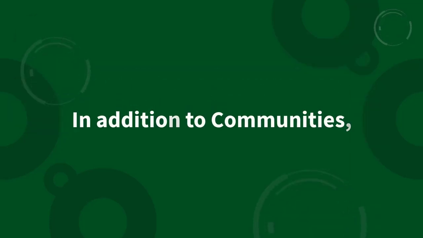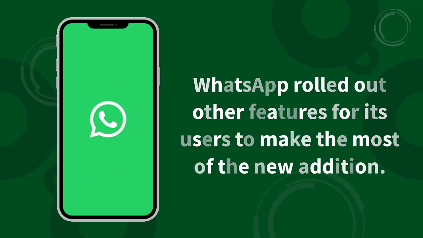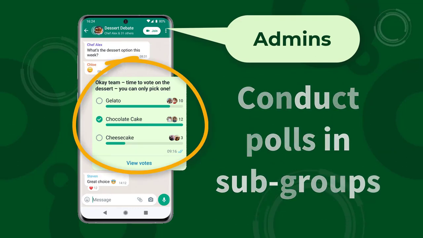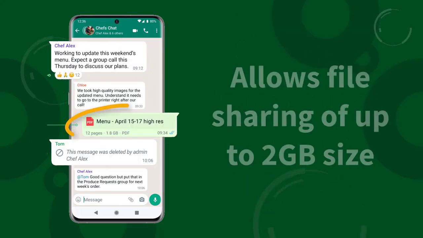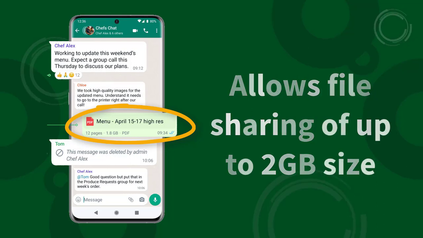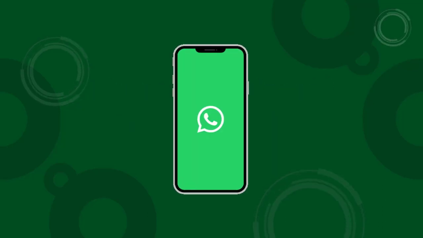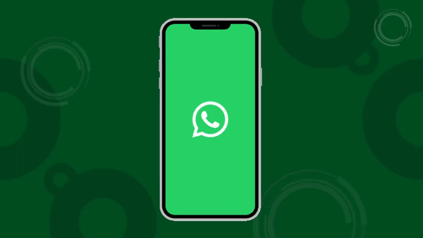In addition to communities, WhatsApp rolled out other features for its users to make the most of the new addition. Admins can now conduct polls in subgroups and add up to 32-person on-calls via shareable call links. Besides, WhatsApp now allows file sharing up to 2 GB size. WhatsApp will also add closed groups for communities later on, and not much is known about the feature right now, but it seems these will be groups that community members will only be able to join with admin approval.